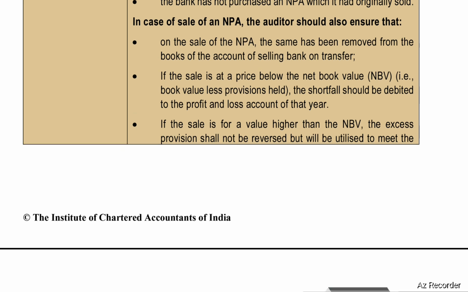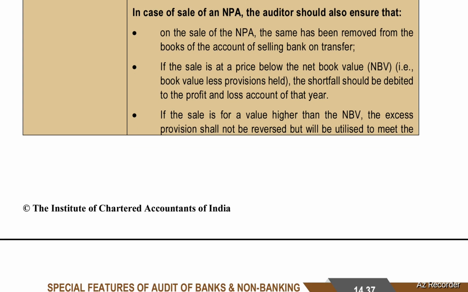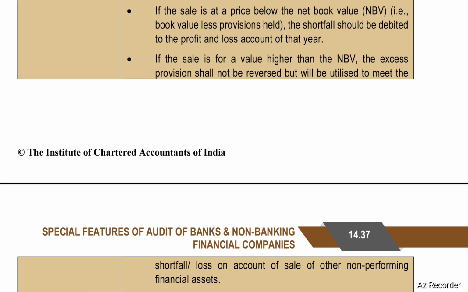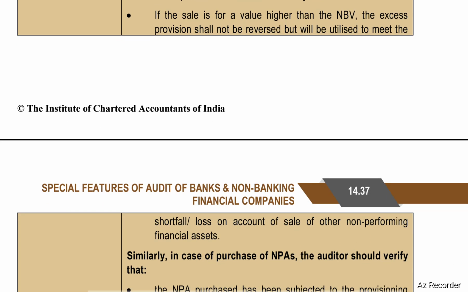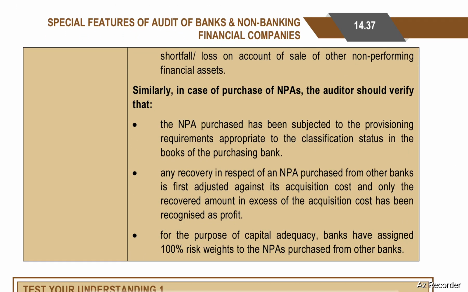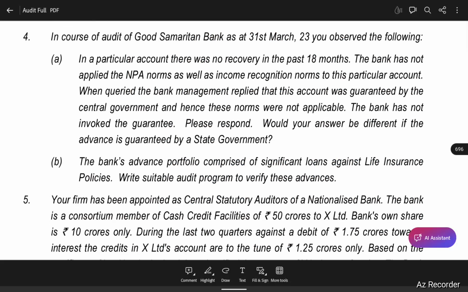In case of sale of an NPA, the auditor should also ensure that on sale of the NPA, the same has been removed from the books of accounts of the selling bank. On transfer, if the sale is at a price below the net book value, that is, book value less provisions held, the shortfall should be debited to the profit and loss account of that year. In case the sale is for a value higher than the net book value, the excess provision should not be reversed but will be utilized to meet the shortfall or loss on account of sale of other non-performing financial assets. Next, test your knowledge. Question number 11.